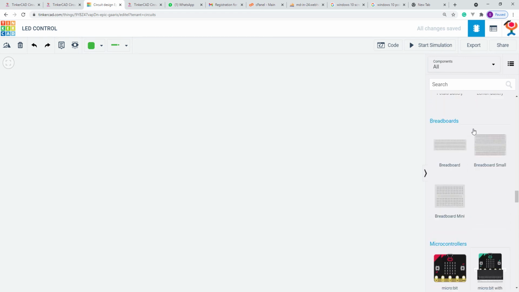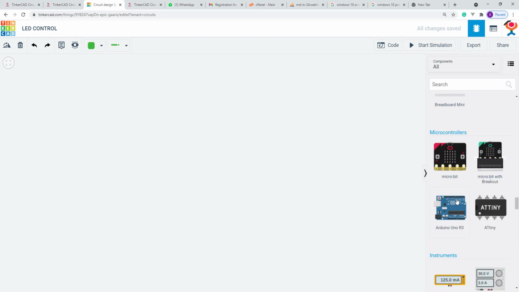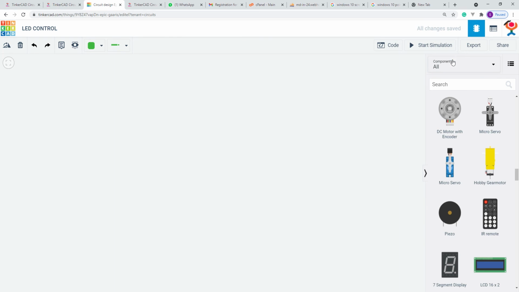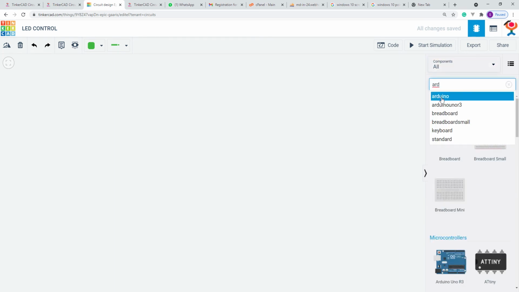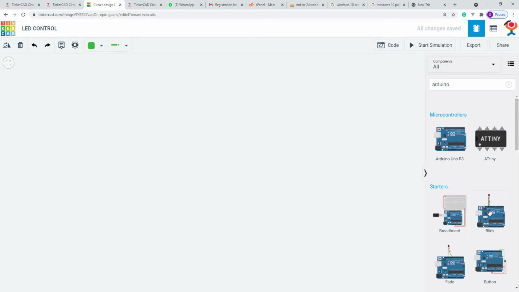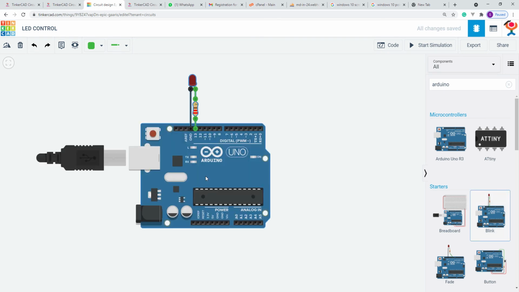For example, if you are going to do it with Arduino, select the Arduino. If you are not going to use Arduino and you are going to use some electronic components, put them over there and work it up. No problem with that. For example, I am going to do a project like an Arduino LED control. I am selecting an Arduino, pasting it over here, and I need an LED and a resistor and make the connections. All the things should be done here.